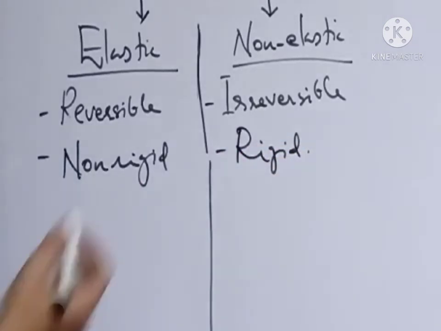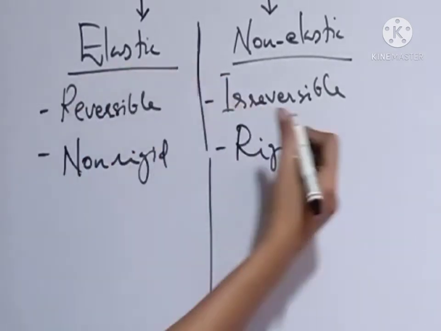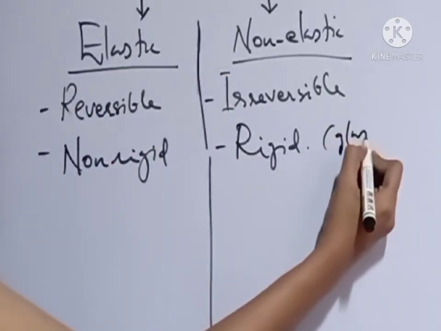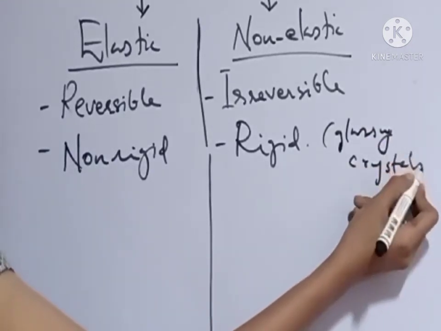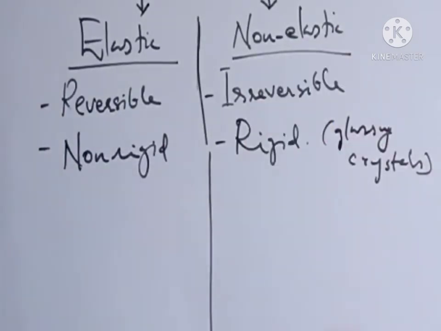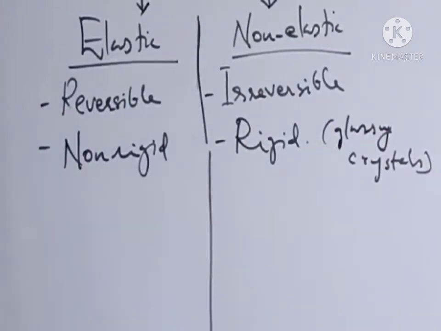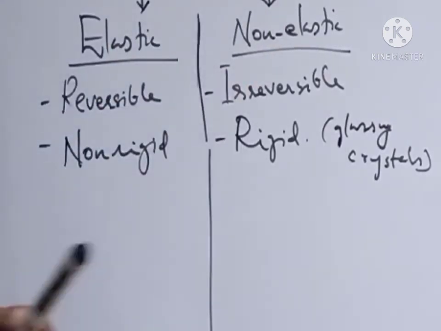So when the gel solidifies, it converts into glassy crystals. When silica or alumina is dehydrated, this converts into glassy crystals, and the back conversion is not possible.